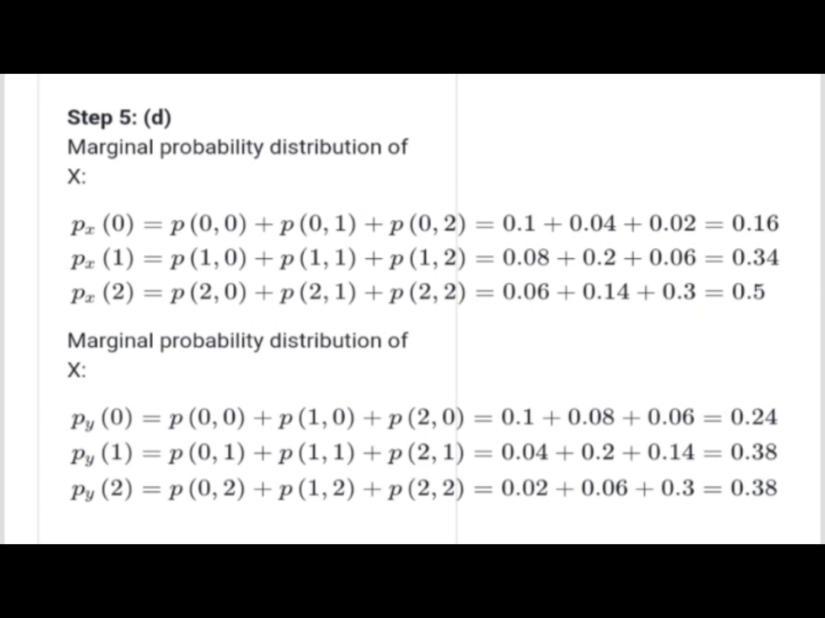Marginal probability distribution of Y. P sub Y of 0 is equal to P of 0 and 0 plus P of 1 and 0 plus P of 2 and 0, which is 0.1 plus 0.08 plus 0.06, equal to 0.24. P sub Y of 1 is equal to P of 0 and 1 plus P of 1 and 1 plus P of 2 and 1, which is 0.04 plus 0.2 plus 0.14, equal to 0.38. P sub Y of 2 is equal to P of 0 and 2 plus P of 1 and 2 plus P of 2 and 2, which is 0.02 plus 0.06 plus 0.3, equal to 0.38.